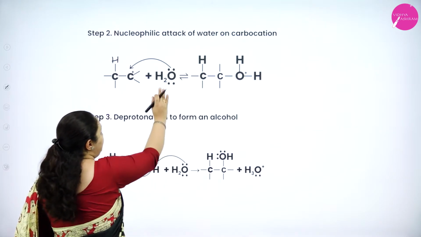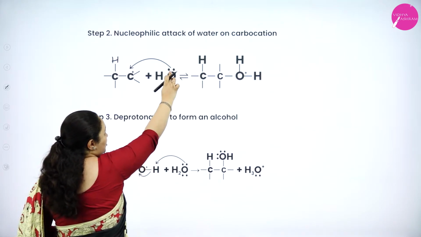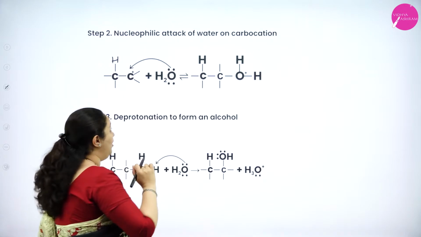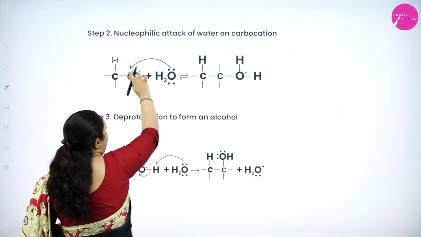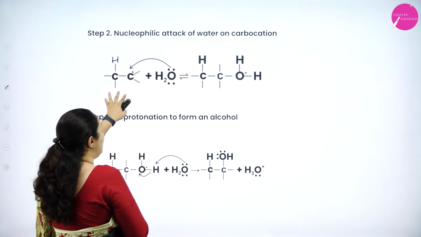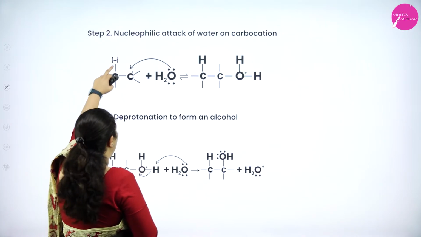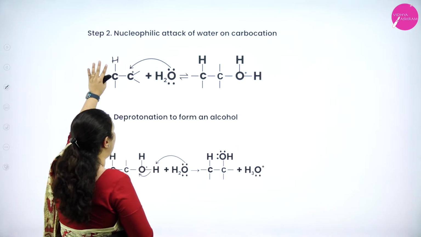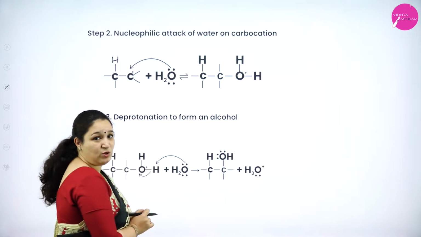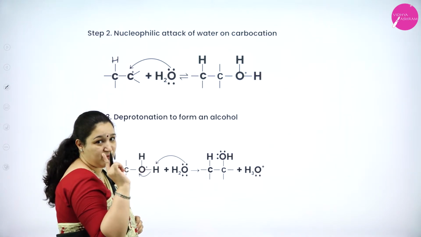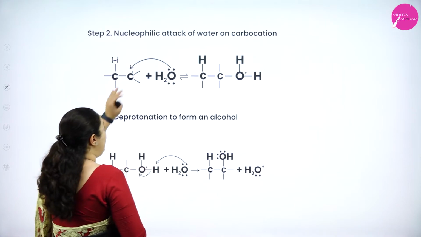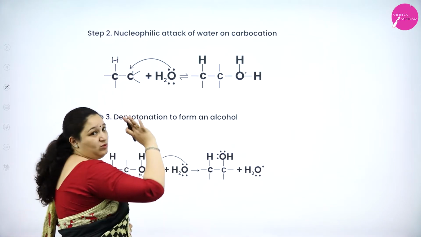Now, you can see water H2O, I told you the lone pair of electron in oxygen will attack the carbocation. This was the carbocation which was formed in the previous step, correct? Carbon got bonded to hydrogen, protonation occurred, the neighboring carbon atom got the positive charge. Previous step, I hope you remember. For the same carbocation, water is attacking now.